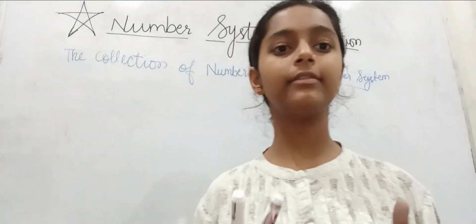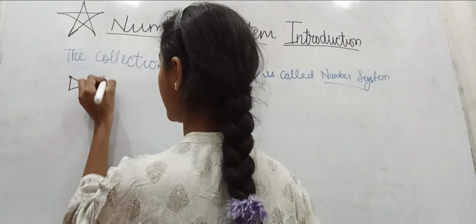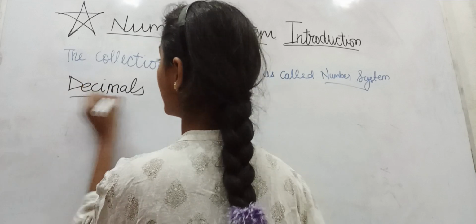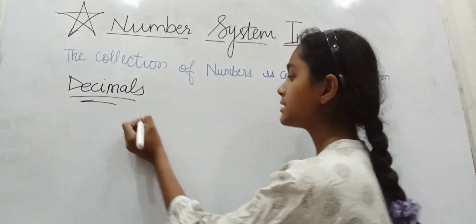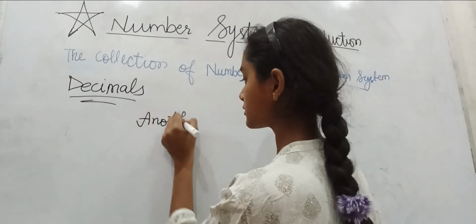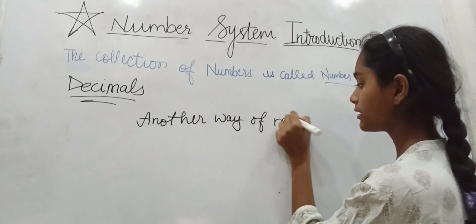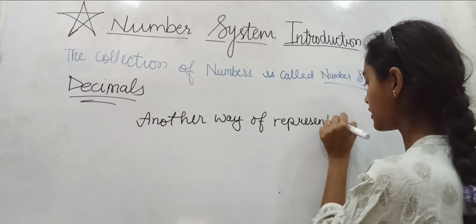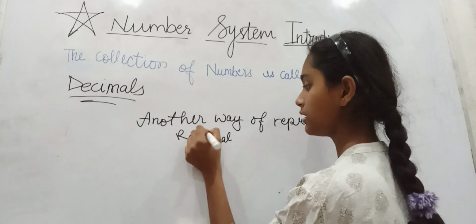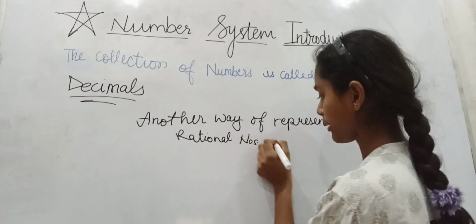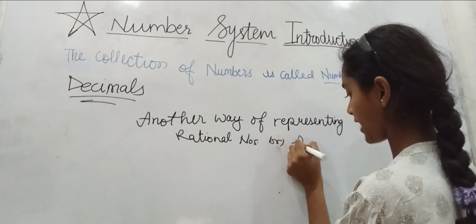Now moving on, we have another topic to cover, which is decimals. You might be wondering what decimals are, or you might already know because you have studied it in the previous classes. So basically decimals are another way of representing rational numbers, or you can call them fractions, because rational numbers are also called fractions.